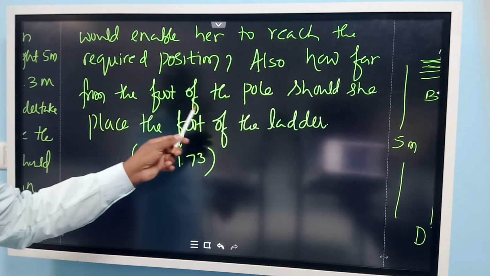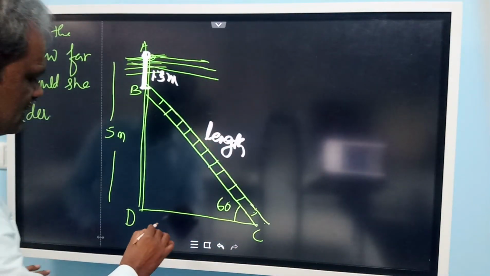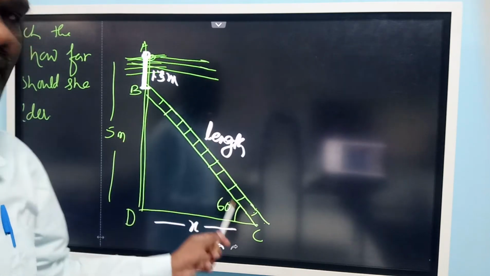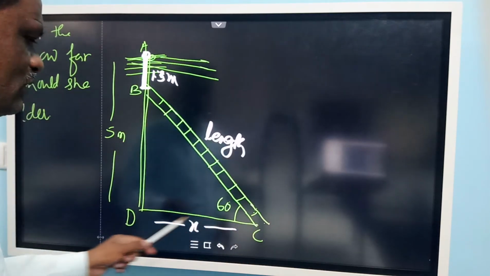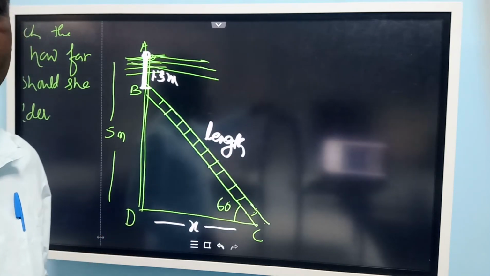So the ladder would enable her to reach the required position. Also, how far from the foot of the pole she should place the ladder here. That means you need to find out this distance also. You can call this distance X. We need to find the length of the ladder as well as the distance between the foot of the ladder and the foot of the pole.